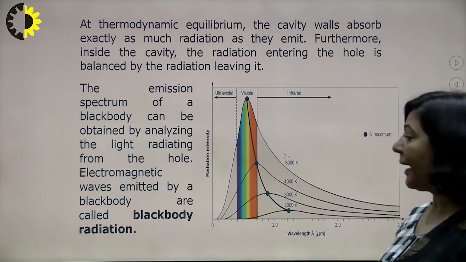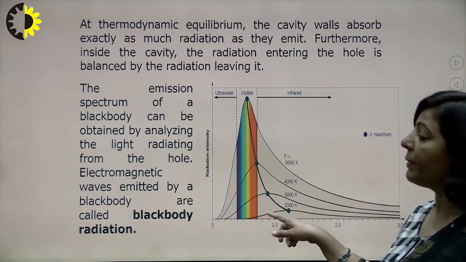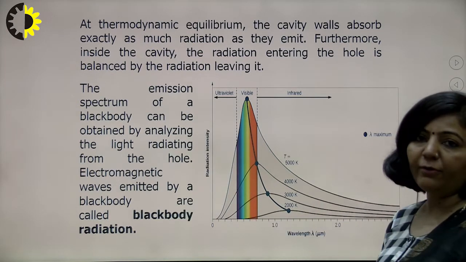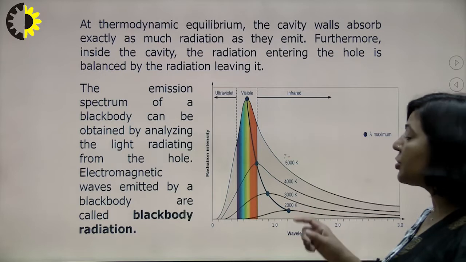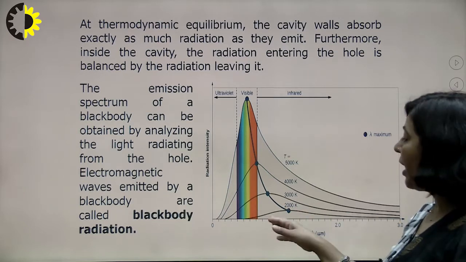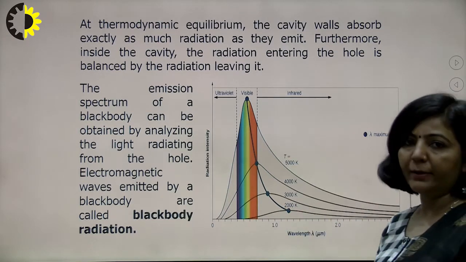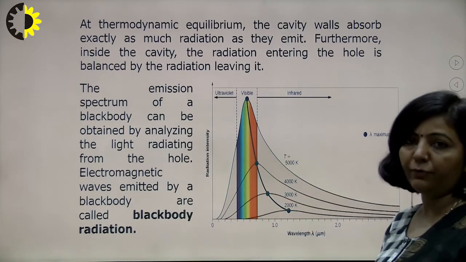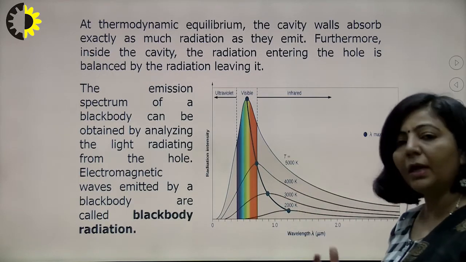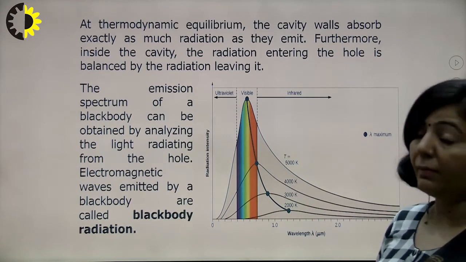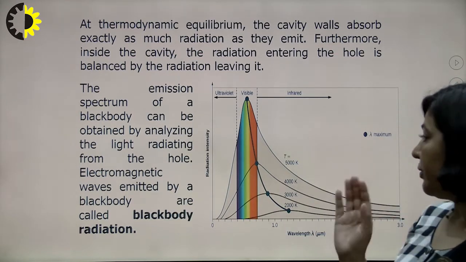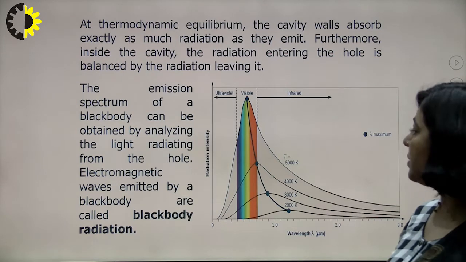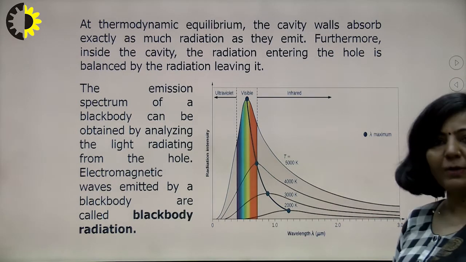A black body at any temperature T emits radiations of different wavelengths. As you can see here, at 2000 Kelvin you have radiations of all types of wavelengths, at 3000 Kelvin all different wavelengths, and at 4000 again different wavelengths. Next, at short as well as at long wavelengths, the intensity of radiations is very small.